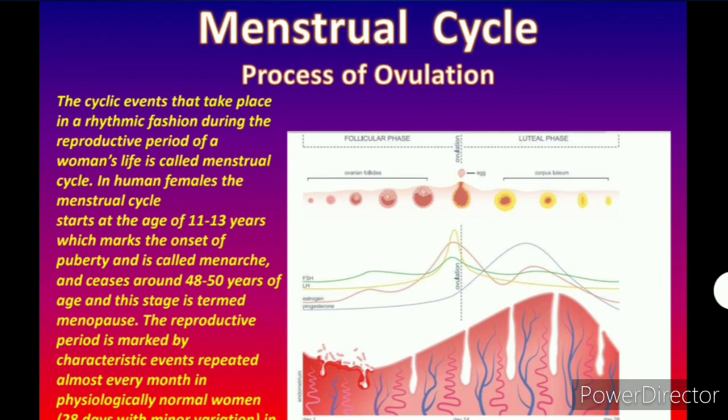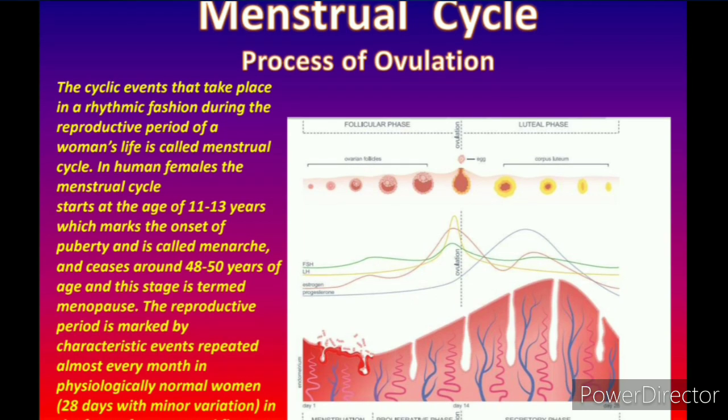Now what is the menstrual cycle? It is a cyclic event that takes place in a rhythmic fashion during the reproductive period of a woman's life. In human females, the menstrual cycle starts at the age of 11 to 13 years, which marks the onset of puberty and is called menarche. Menarche is nothing but the starting of the menstrual cycle, and it ceases around 48 to 50 years of age, and this stage is termed menopause. Menopause and menarche vary from individual to individual.